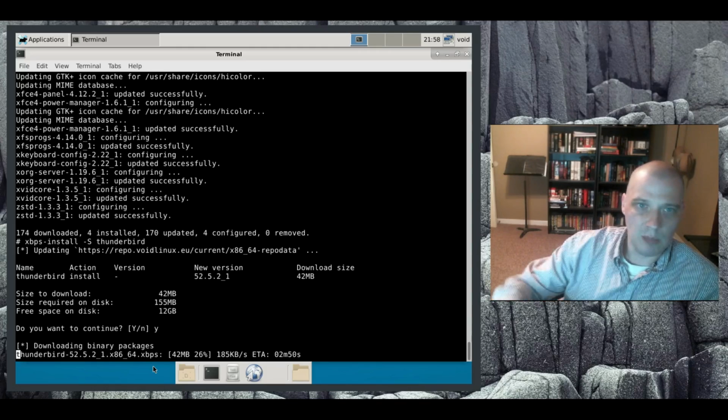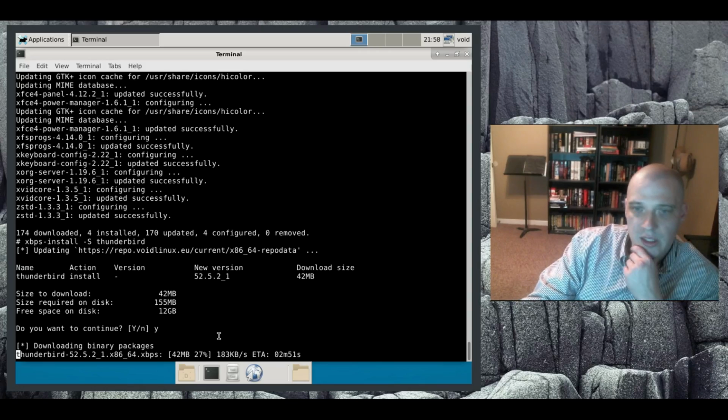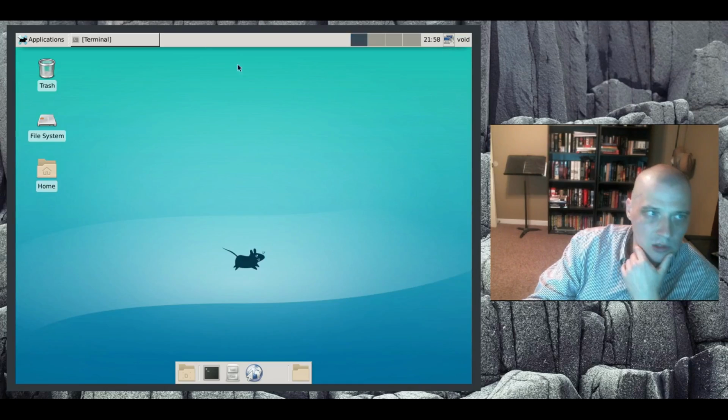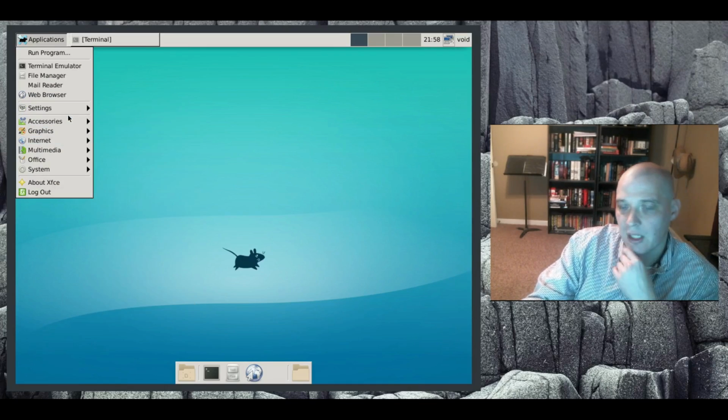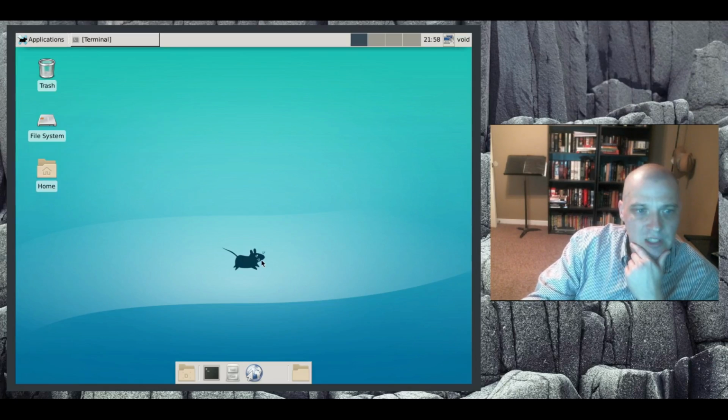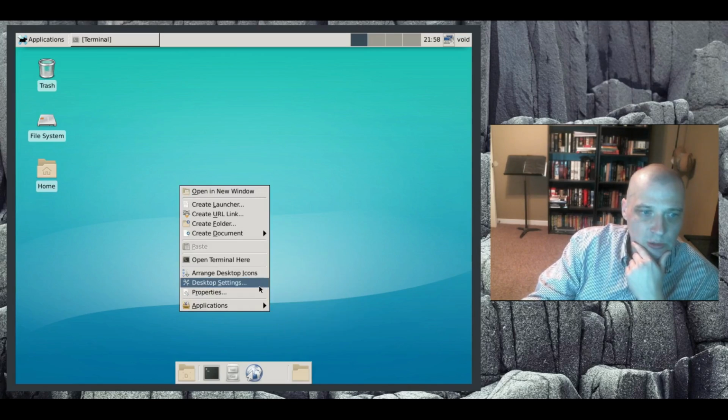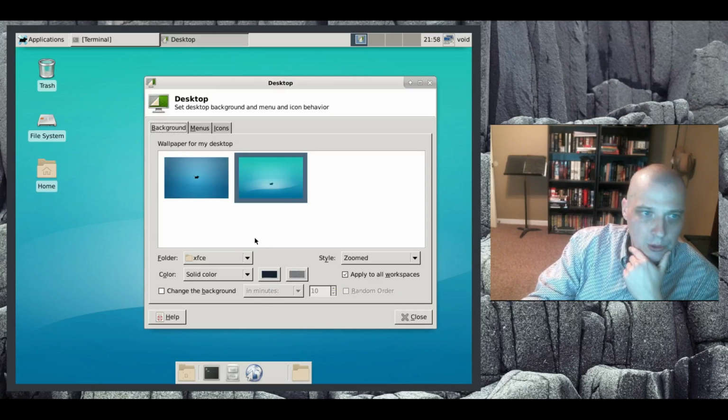That's pretty much all I'm going to do here for Void Linux. Again, there's no packages and no programs installed by default on this system. So it's a real bare bones system. I like that. I really like that. I didn't check to see what kind of wallpapers or anything were installed by default. I suspect there's none, though.